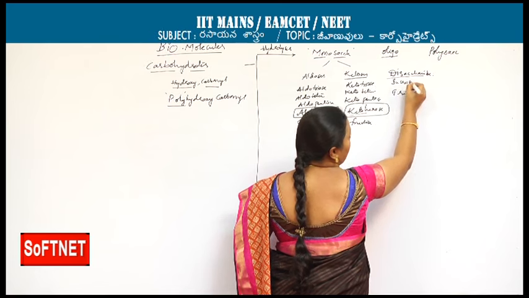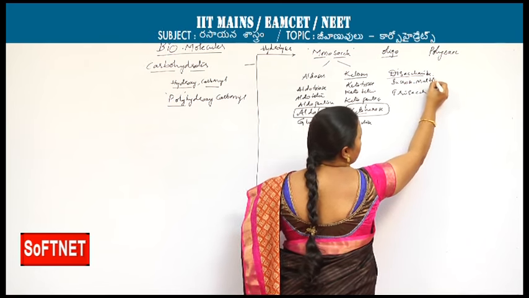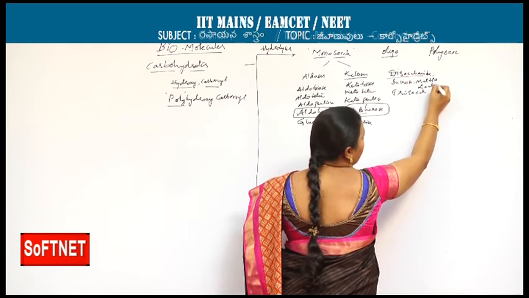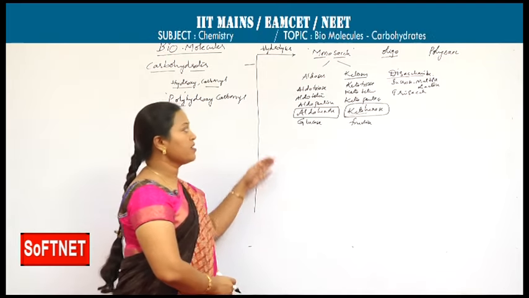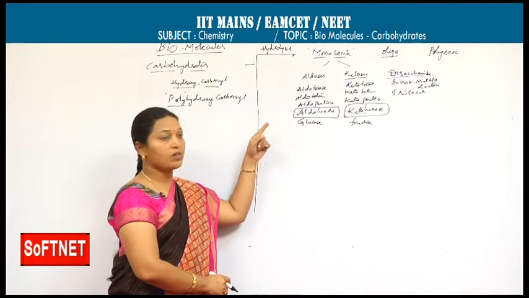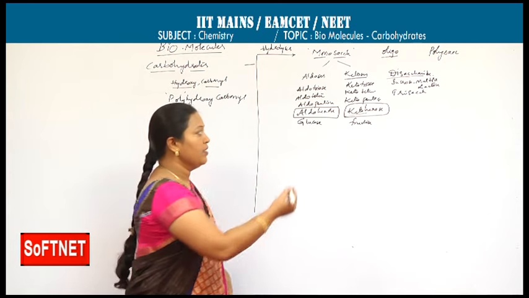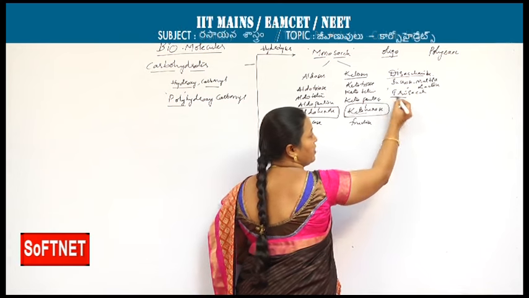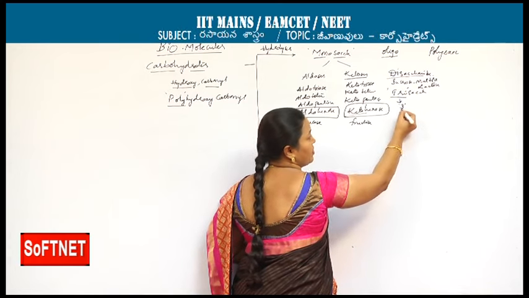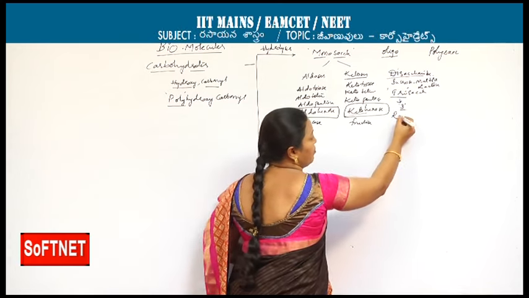Sucrose, maltose and lactose are the 3 important disaccharides which we will face in this topic; they hydrolyze to produce 2 monosaccharides. Trisaccharides, as the word says, hydrolyze to produce 3 monosaccharides. Raffinose is an example of a trisaccharide.